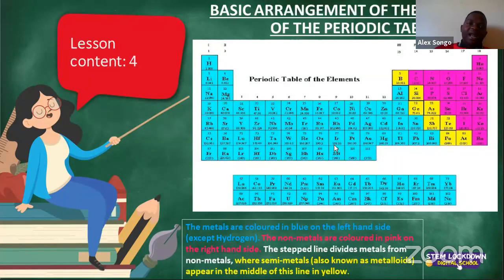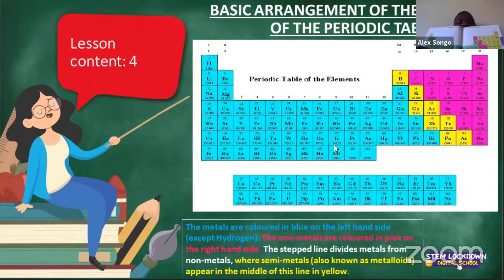In some other ones, like this one that I'll put up from a textbook, the color is different, right? If you look on any other site, you'll find that the metals which are always found on the left are not as blue as these ones are. So they might be green, for example, ladies and gentlemen, in this instance, right?